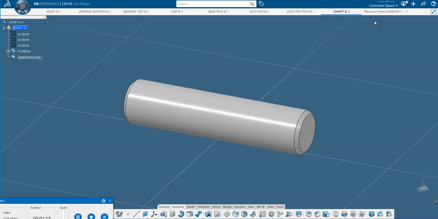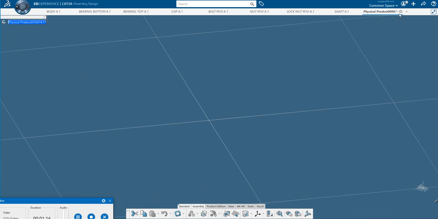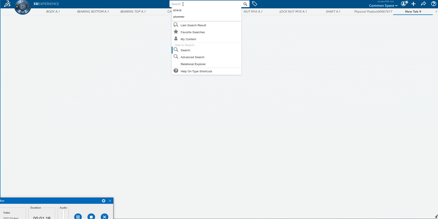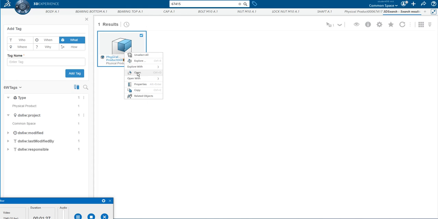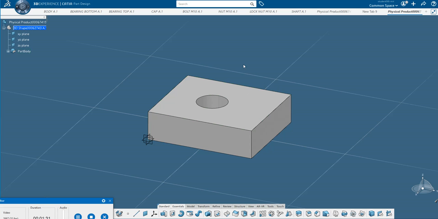Now these parts you can open in two ways. First one, you know the part number, just type the part number. So here let me take the part number as 67415. So just click this part number. So then here open the part. That means you are taking the part from the server.